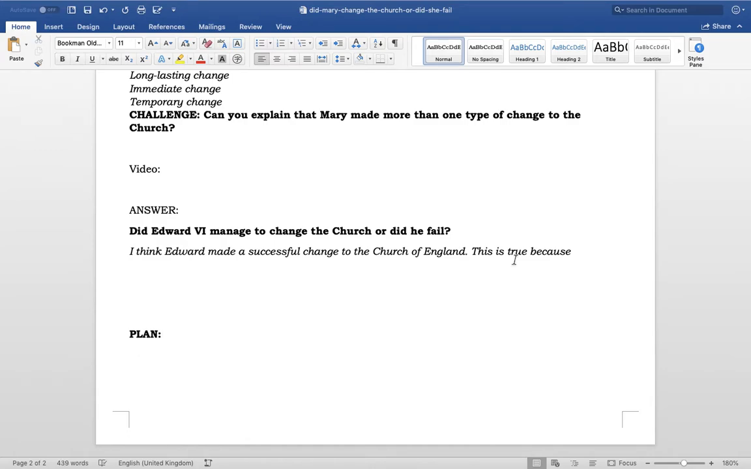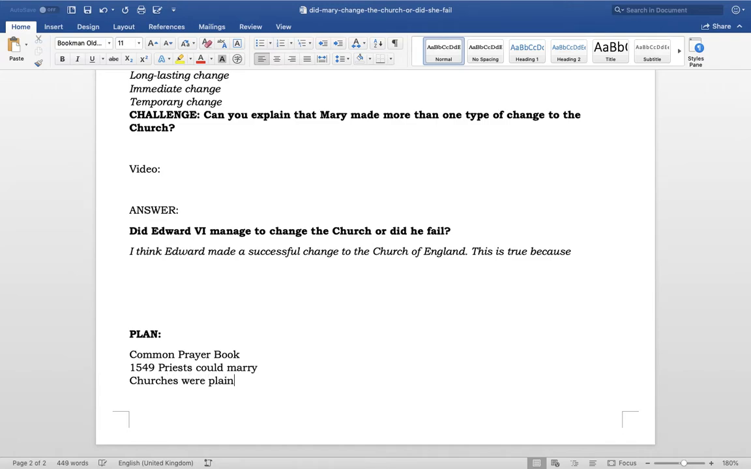What am I going to be talking about for Edward? Well, there's things that he introduced, like the Common Prayer Book. So I want to be talking about that. That's where he made sure the book was in English for everybody. I'm also going to be talking about the fact that in 1549, priests could marry. Now that was a very big change compared to his father, so we'll put that in there. And the fact he made that churches were plain.